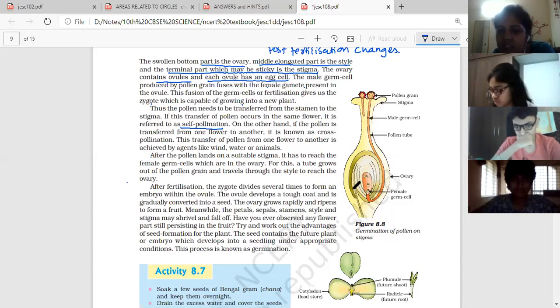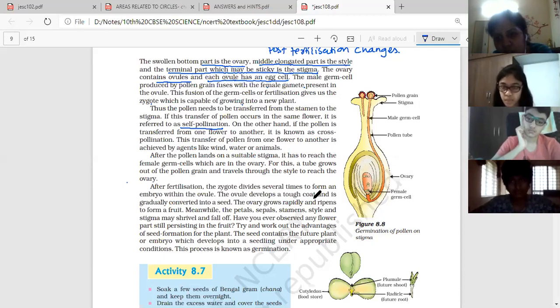Okay, and this process is called double fertilization. Two times fertilization takes place. One is between the male and female gamete, and the second one is between the male gamete and two polar nuclei. So this way, two times the fertilization takes place. Therefore, this process is also called double fertilization.